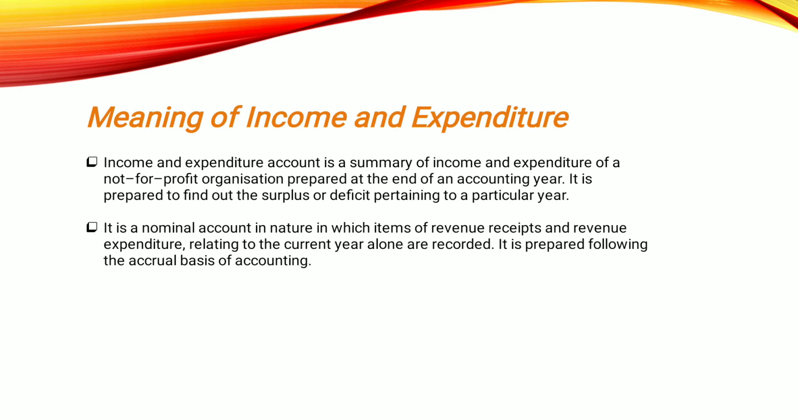And income and expenditure is basically a nominal account in nature, in which items of revenue receipts and revenue expenditure relating to the current year alone will be recorded. So basically in income and expenditure, all the items will be of revenue in nature. Revenue is nothing but short term, correct? So everything that is relating only to the current year, not for the previous year and not for the subsequent year. So whatever transaction is happening for the current year, only that will be recorded in income and expenditure. Okay, and also accrual basis of accounting will be followed in income and expenditure. I already explained you this, right?